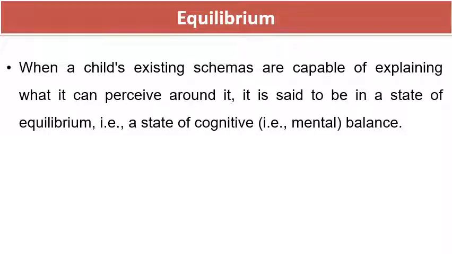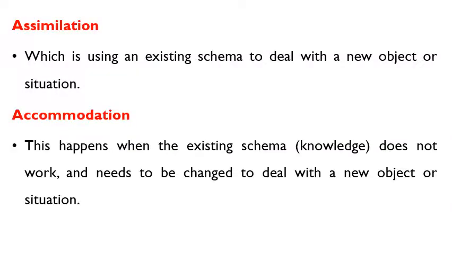So there won't be any confusion for the child in understanding things if the child sees or watches them for the second time or the third time, because it is already experienced by the child, right? This state is called the balanced state of cognition or knowledge. And next one is assimilation. What is assimilation? It is using an existing schema to deal with a new object or situation.